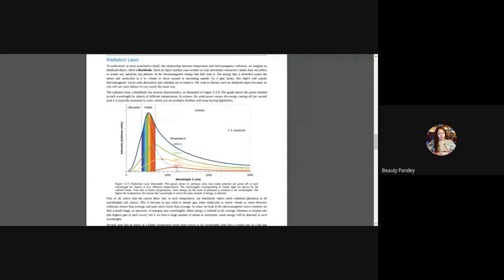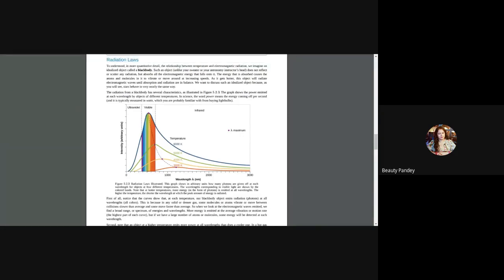See, the y-axis has no values. Y-axis is written arbitrary unit. That means y-axis has no values. X-axis there are values. Suppose this blue point is the peak. At 3000K, what is the value of the peak? It is 1300 nanometers. Then at 4000K, this is 900 nanometers. Then at 5000K, this is somewhere around 700 nanometers.